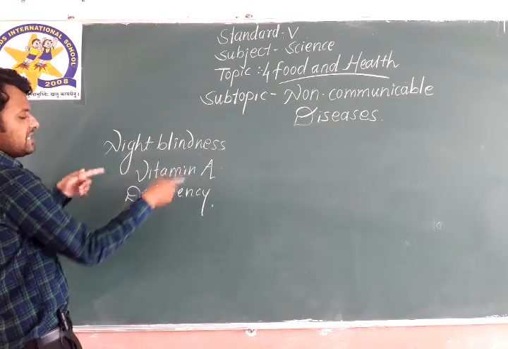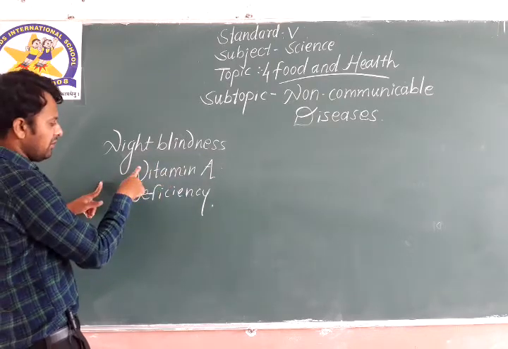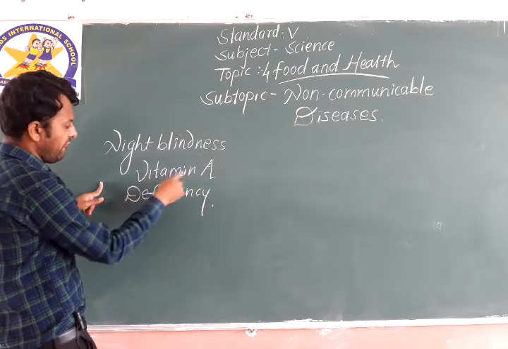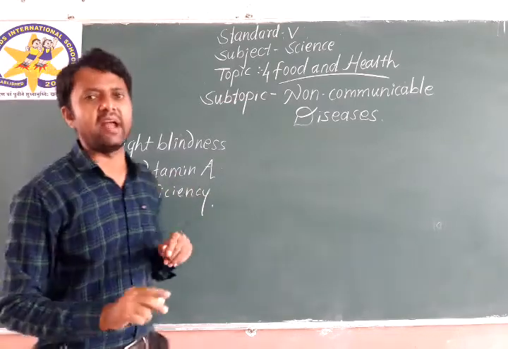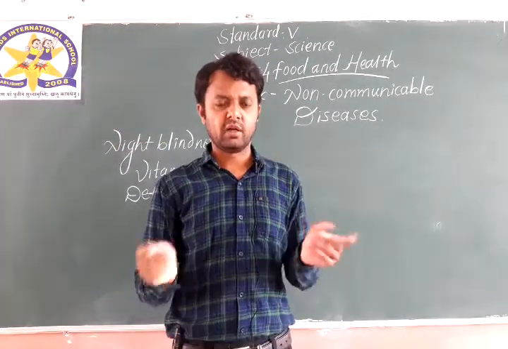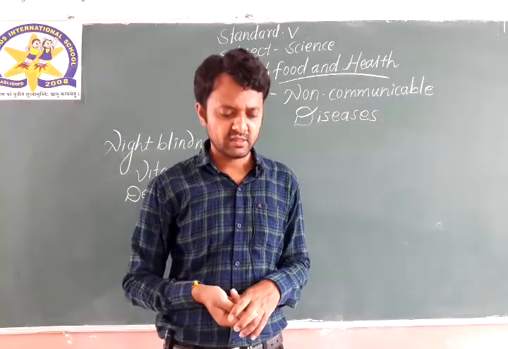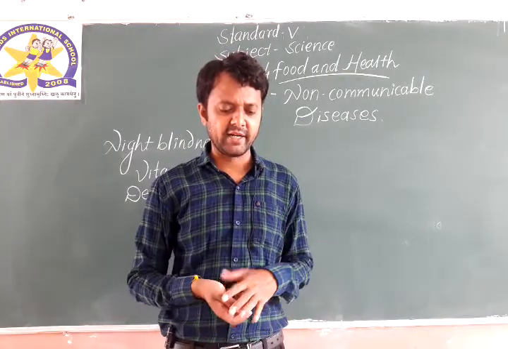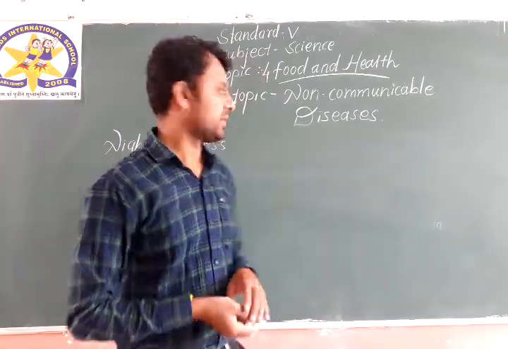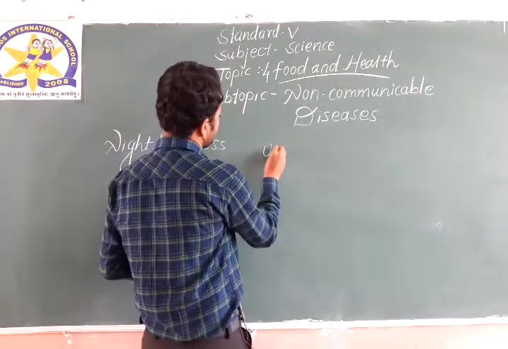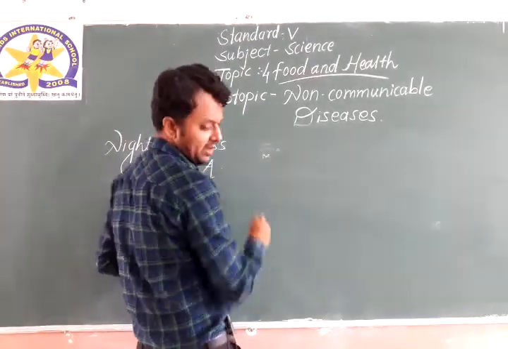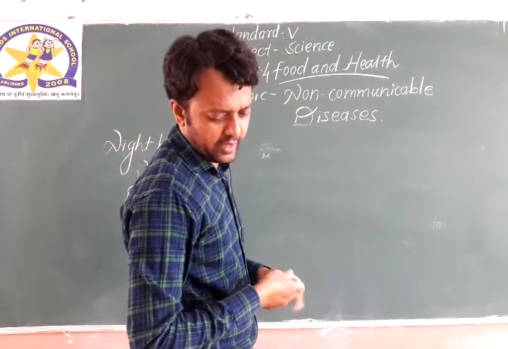Night blindness is caused due to the lack of vitamin A. So it is the vitamin A deficiency disease. Now what is the symptom of the disease? Obviously, inability to see in poor light at night. Inability to see in poor light.